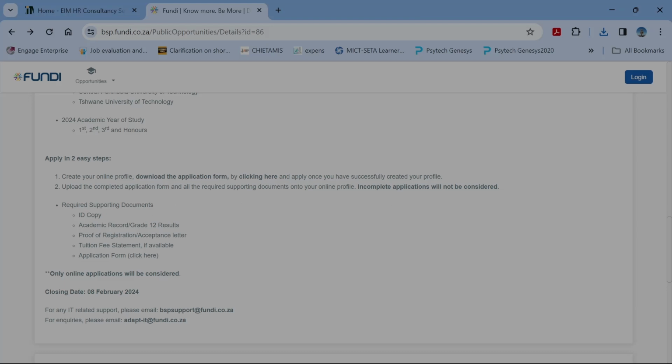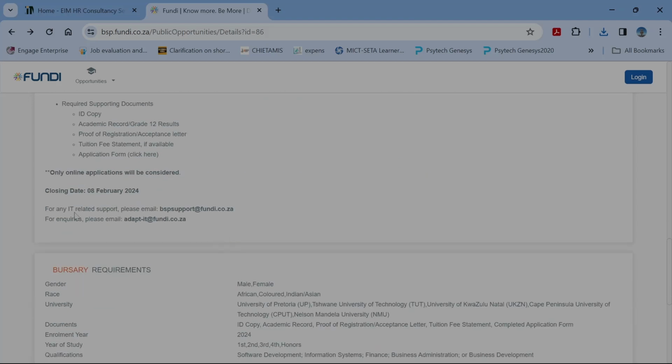Required supporting documents would be your ID, academic record, grade 12 results, proof of registration or acceptance letter, tuition fee statement if available, and the application form which you need to complete. Then it says online applications will be considered only. Then closing date is the 8th of February 2024.